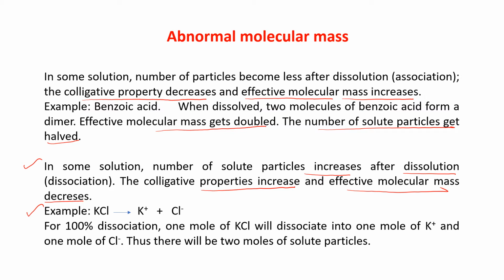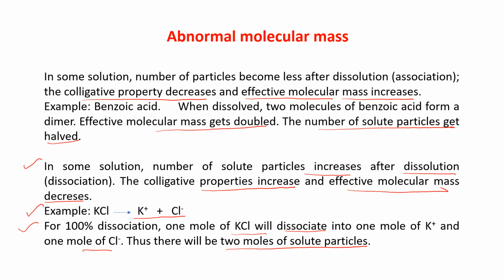If you dissolve KCl in water, it will give K+ and Cl- ions. That means dissociation is taking place. For 100% dissociation, 1 mole of KCl will dissociate into 1 mole of K+ and 1 mole of Cl-. Thus, there will be 2 moles of solute particles.